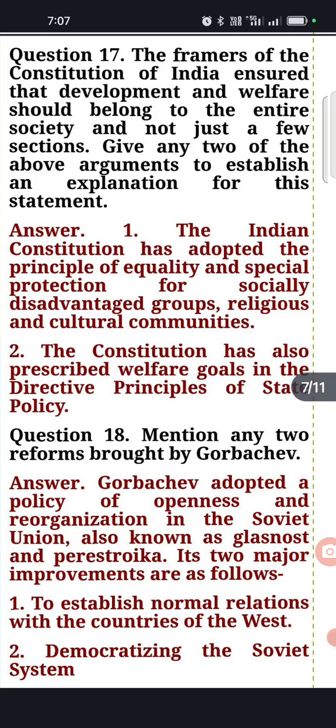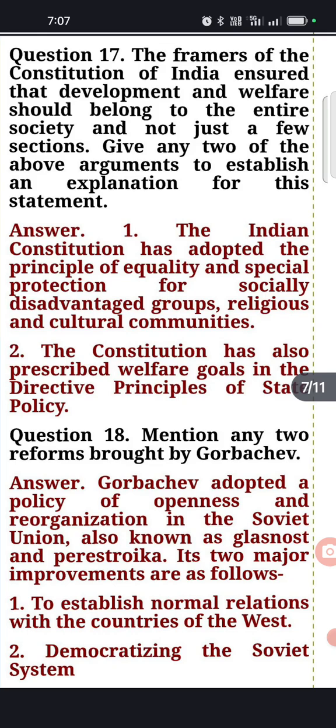The first point for the answer is that the Indian constitution has adopted the principle of equality. Secondly, special protections for socially disadvantaged groups are also made. Religious and cultural communities were also given special protection.